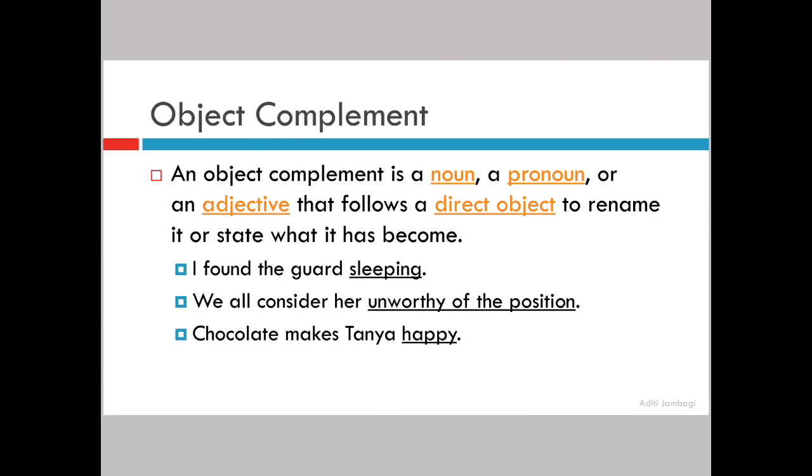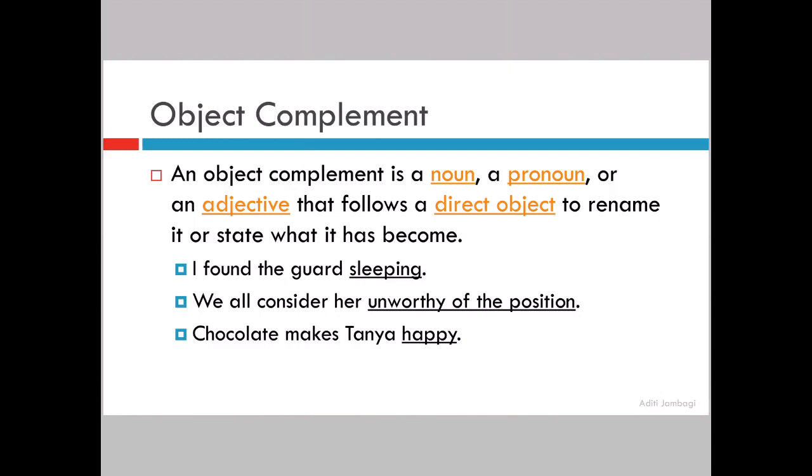I found the guard sleeping. Now, I is your subject, found is your verb, and I found whom? I found the guard. So, the guard is my direct object. Clear? Now, how did I find the guard? In what condition? In sleeping condition. So, it is giving me more information about what? It is giving me more information about guard, and it is not giving me more information about I. Understood? So, therefore, it becomes your object complement and not your subject complement.